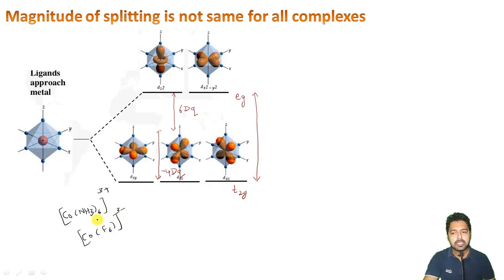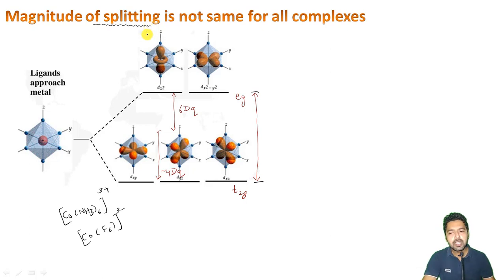In both these complexes the coordination number is 6 and the geometry is octahedral, but the magnitude of this splitting, from here to here, will not be the same. And this magnitude of splitting depends upon various factors, and out of all those factors the nature of ligands is an important factor, I must add here, right?